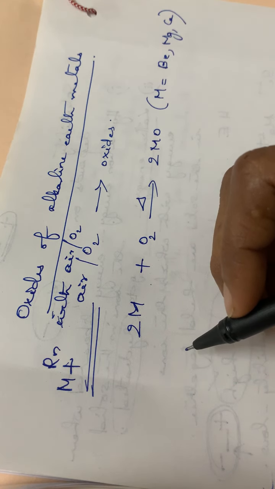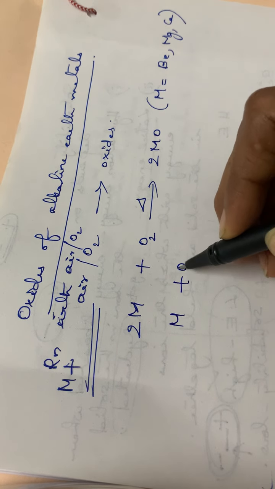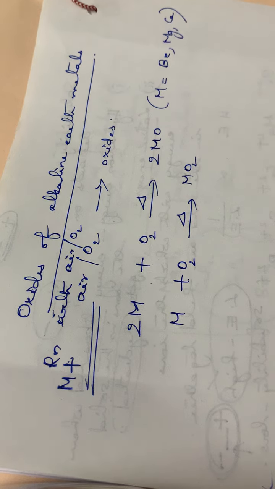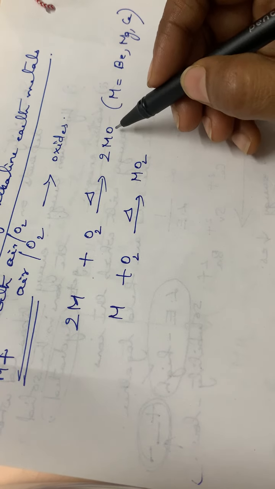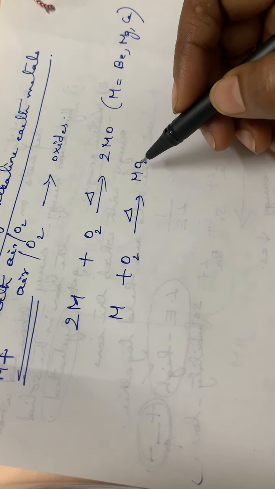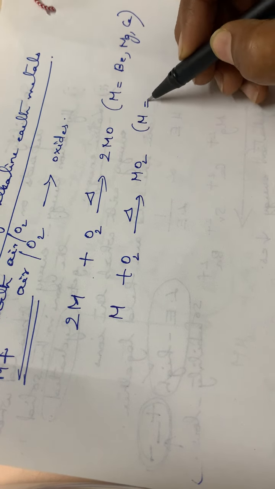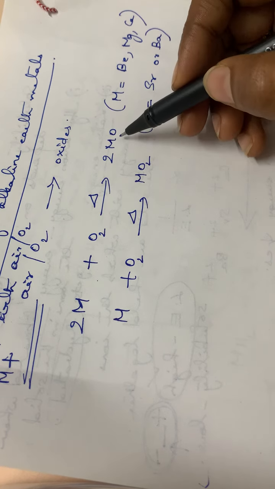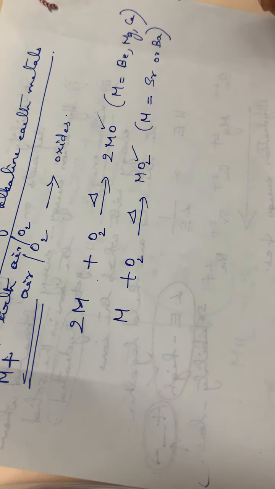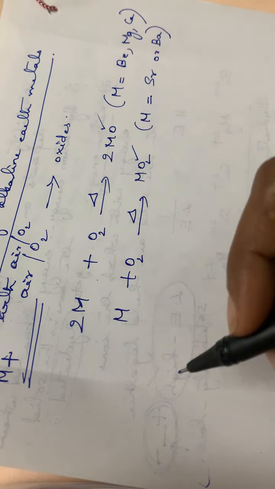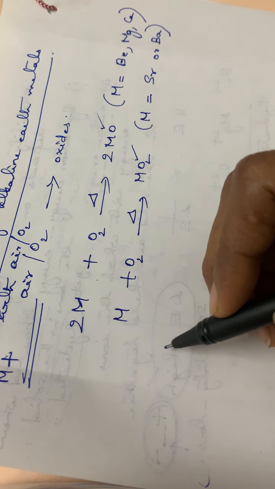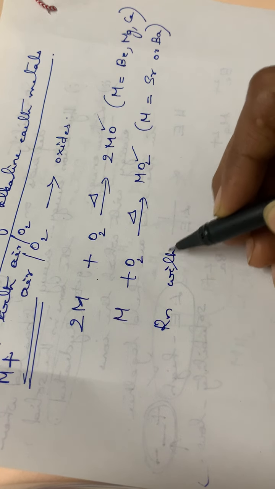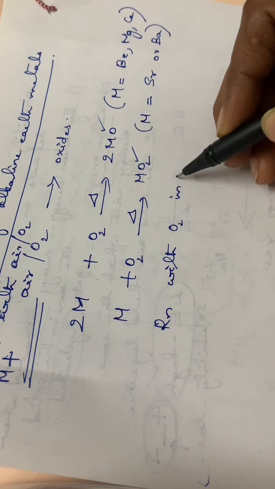Then again, metal plus oxygen on heat giving MO2. So the first one is metal oxide, and the second one is metal dioxide. Here this metal can be strontium or barium. So the first one is a monoxide, the second one is a dioxide. And also the reaction with oxygen increases down the group.